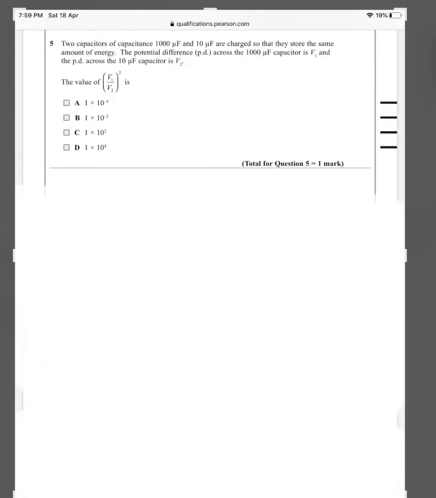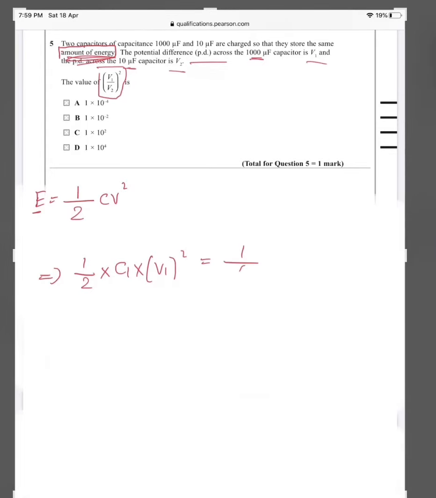Number 5. Two capacitors of capacitance 100 μF and 10 μF are charged so that they store the same amount of energy. The potential difference PD across the 100 μF capacitor is V1 and the PD across the 10 μF capacitor is V2. The value of (V1 by V2) whole square is. So this says that it contains the same amount of energy. We know that the energy of a capacitor is given by half CV squared. Since the energies are the same, we can equate half into C1 into V1 squared equals half into C2 into V2 squared.